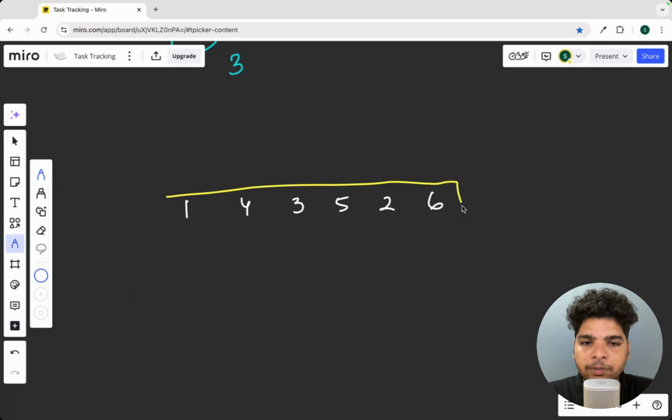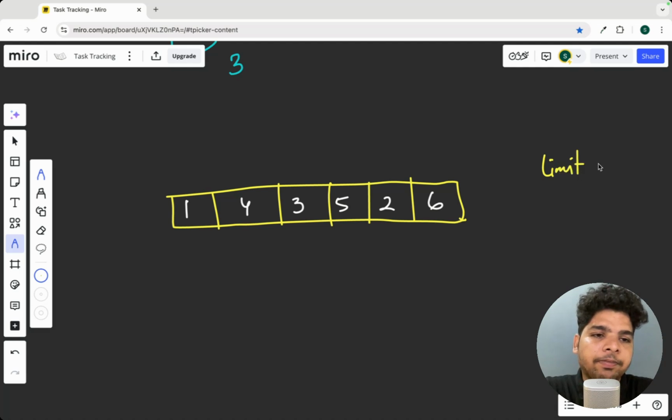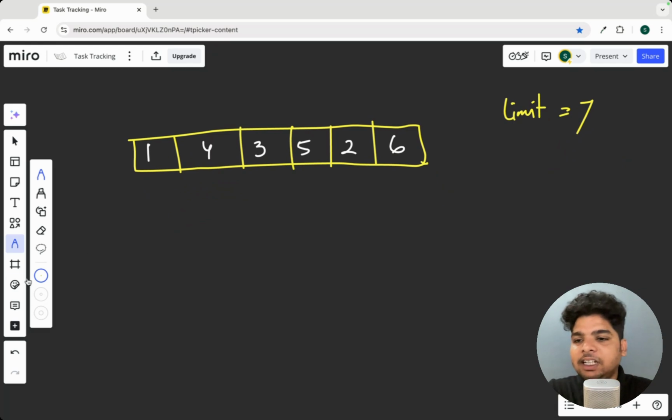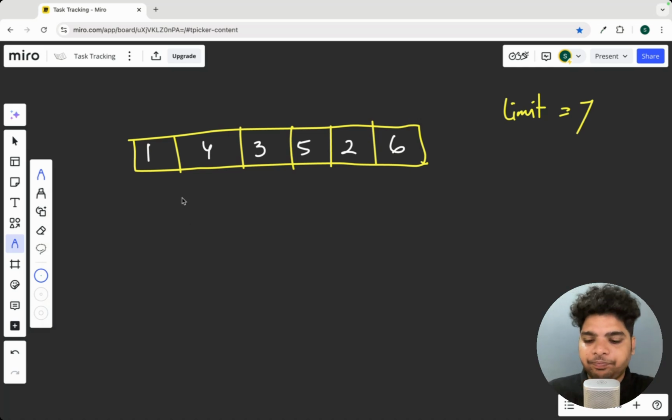Now if we put them in an array, this is our array. Now let's say our maximum limit is 7, limit equals 7. Now let's try to find out how many boats are required for this particular problem.